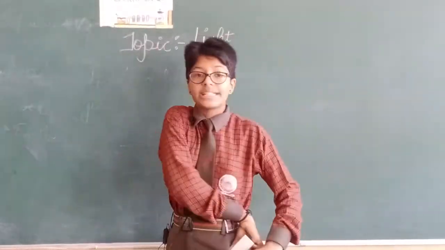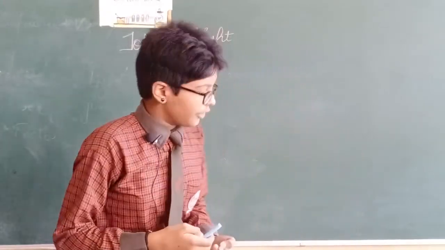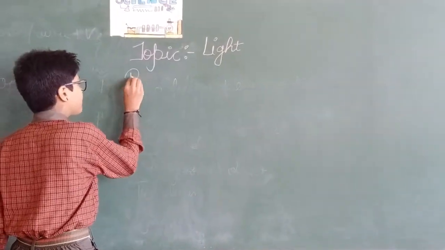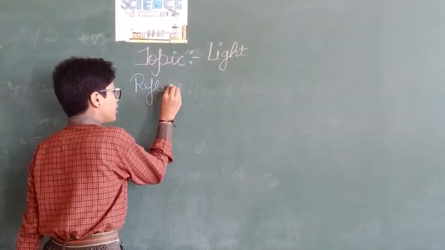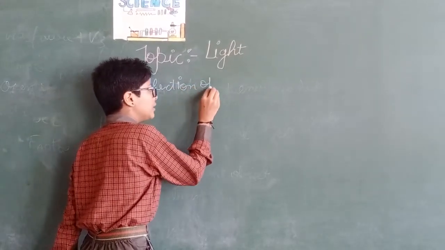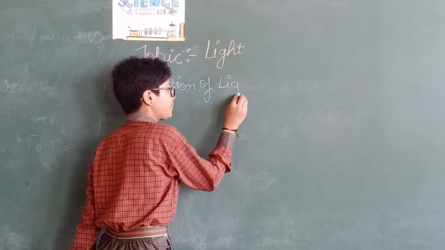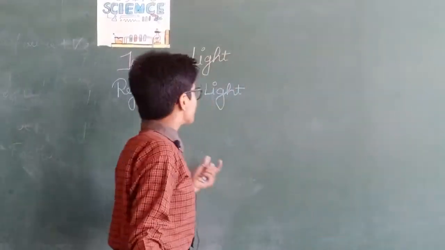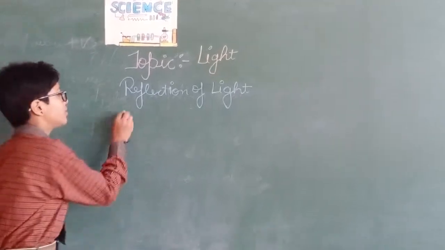Now our next topic is reflection of light. So what is reflection?